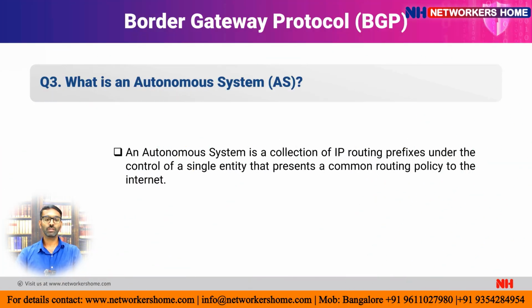The third question that comes is, as I was talking about the AS, the autonomous system, what exactly is an autonomous system? An autonomous system is a collection of IP routing prefixes under the control of a single entity or organization, that presents a common routing policy to the internet. So it's a collection of different IP routing prefixes within the same organization, which helps us send routing information to different ASs or within the same AS.